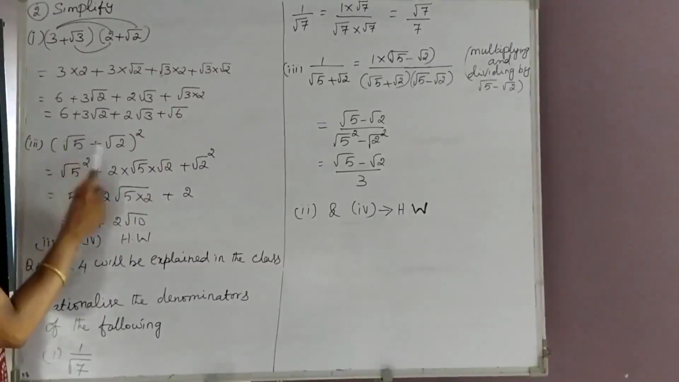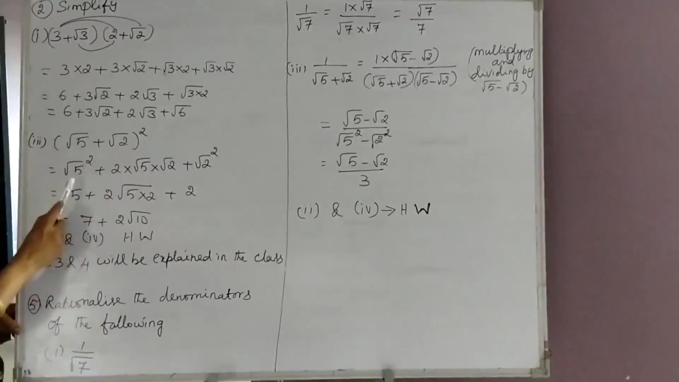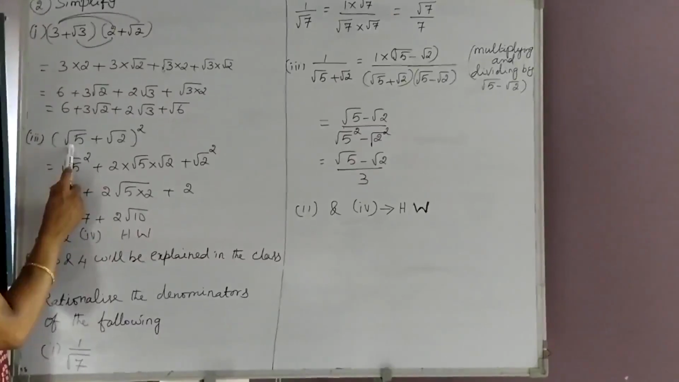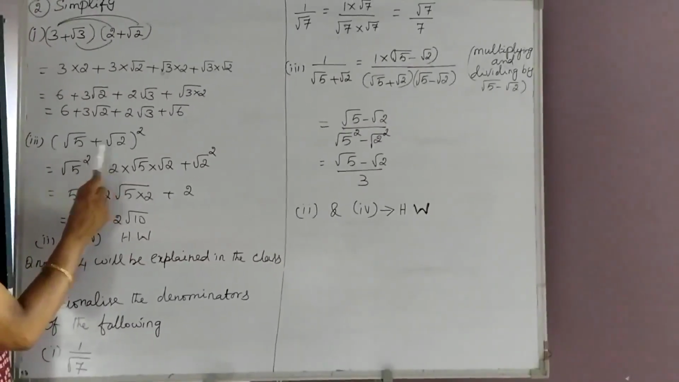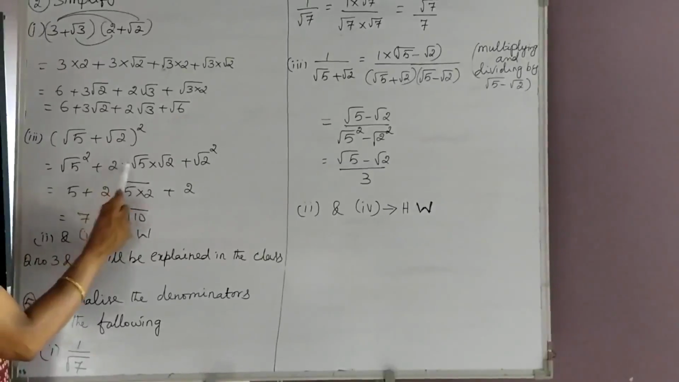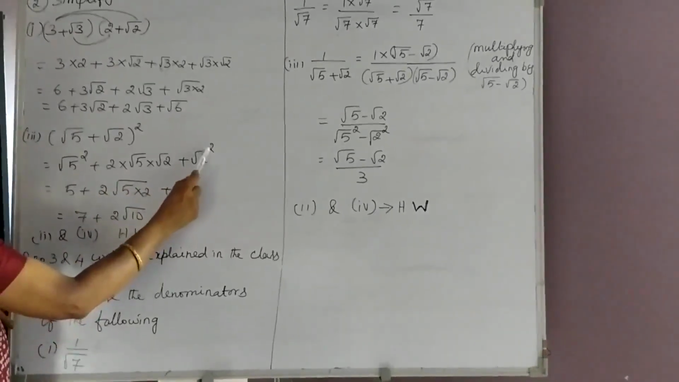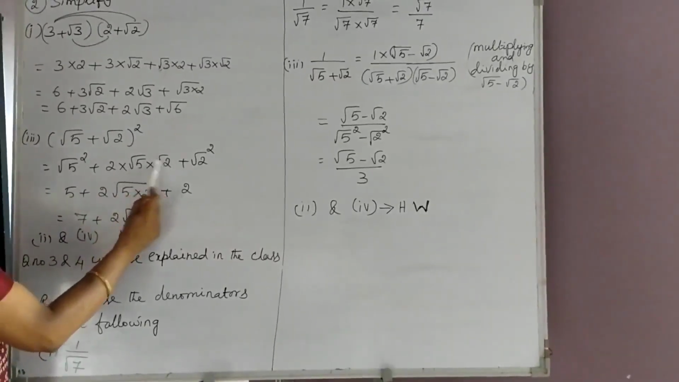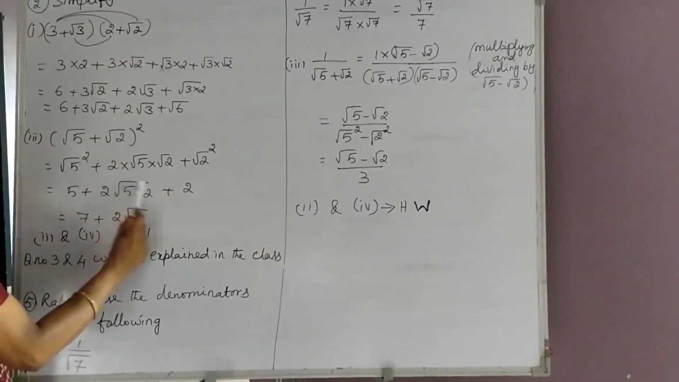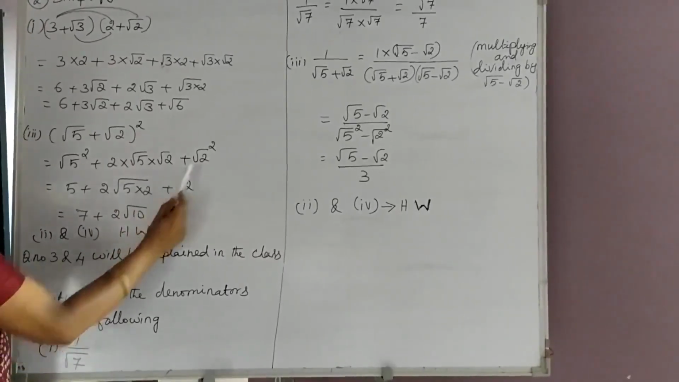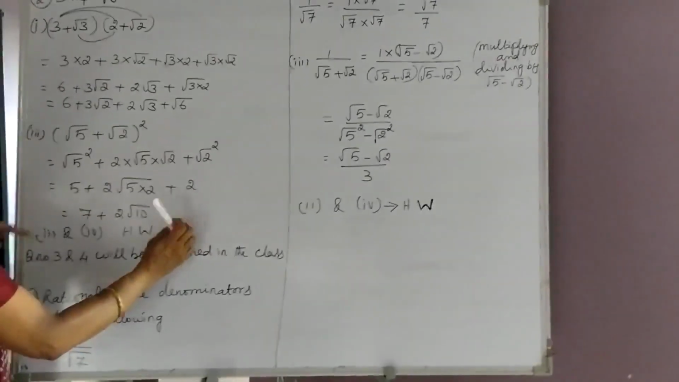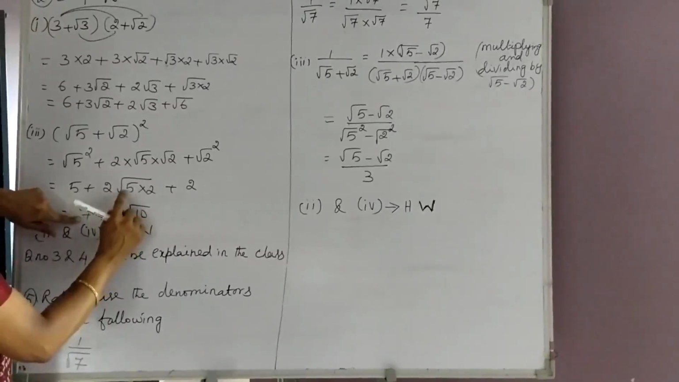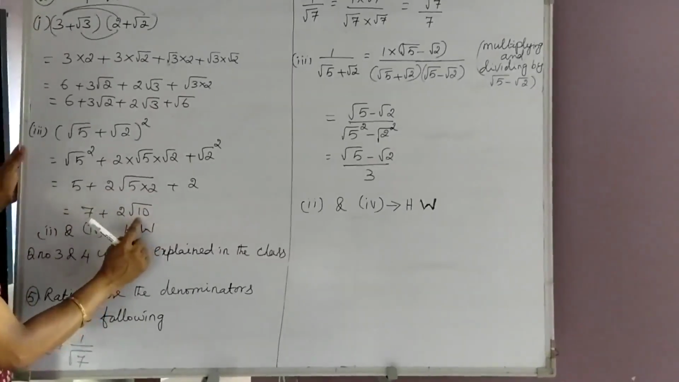The next sum is root 5 plus root 2 the whole square. It is of the form a plus b the whole square, where a is root 5 and b is root 2. It becomes a square plus 2ab plus b square. Root 5 square is 5 plus root 5 and root 2 both are under the root. It can be combined as root of 5 into 2 plus root 2 square becomes 2. These two numbers can be combined, which gives 7 plus 2 root of 5 into 2, which becomes root 10.